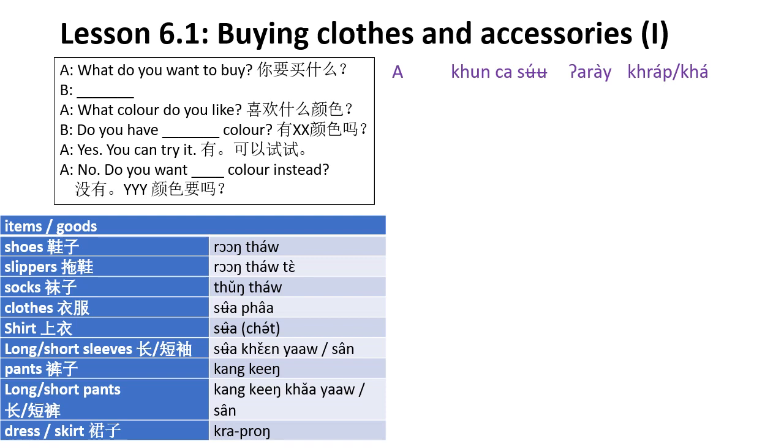So เสื้อแขนยาว means long sleeves shirt, right? เสื้อแขนสั้น is the short sleeves shirt. So แขน is the arm. So เสื้อแขนยาว long sleeve shirt, เสื้อแขนสั้น short sleeve shirt, right?